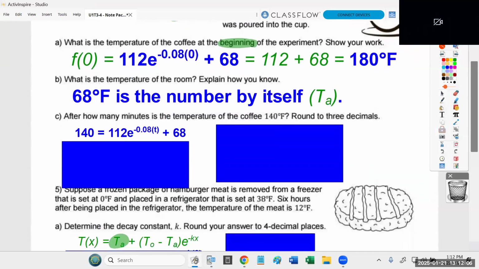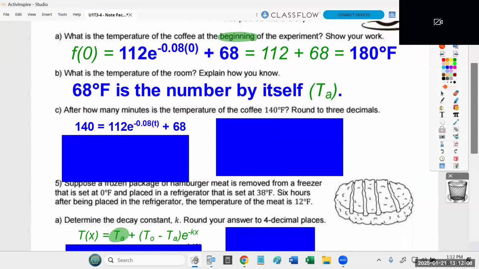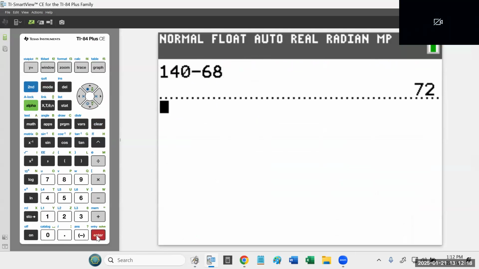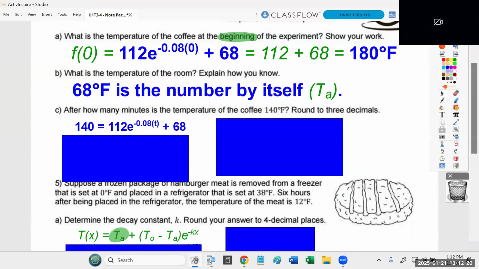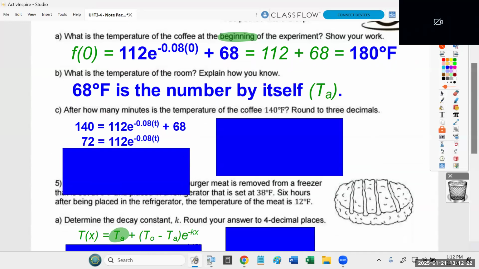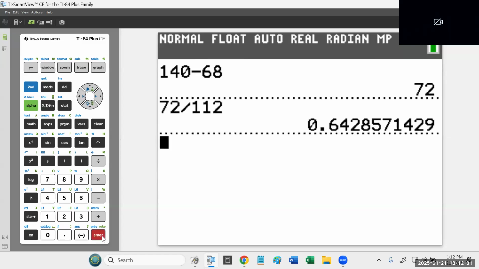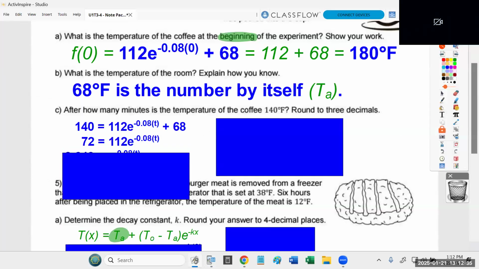Okay, so here's the last thing I'm going to do for you today, and then I'm going to give you time to get as far as you can on the last problem. I would subtract 68 from both sides. Okay, 140 minus 68 is 72. So that's this. I would then divide both sides by 112. So 72 divided by 112 is 0.643. Notice the 2 is followed by an 8, so I'm going to round it up to a 3. 0.643.